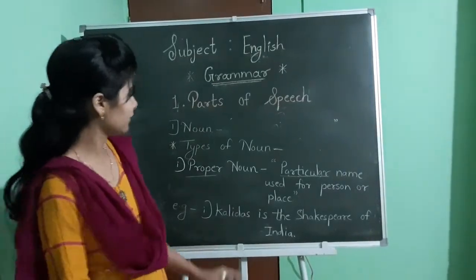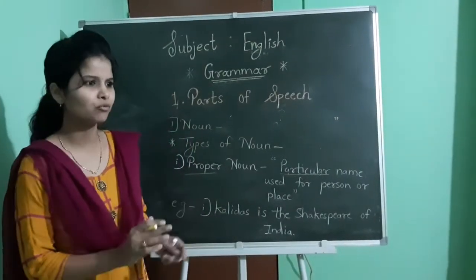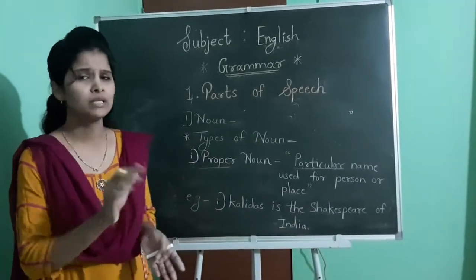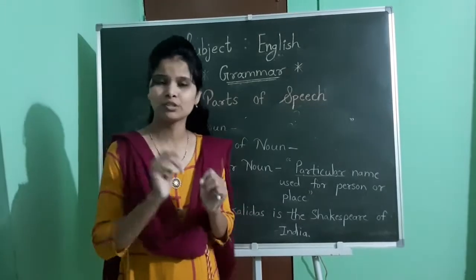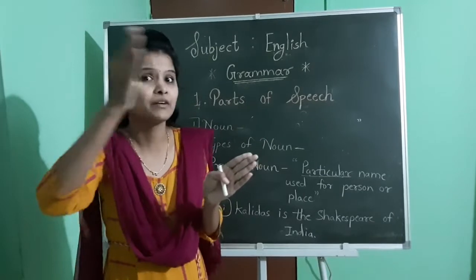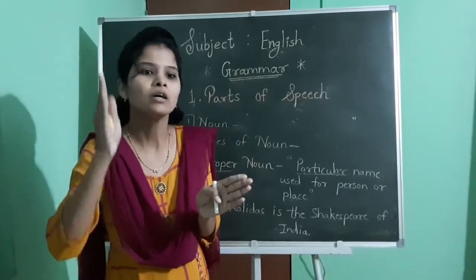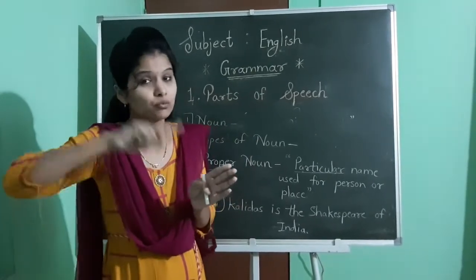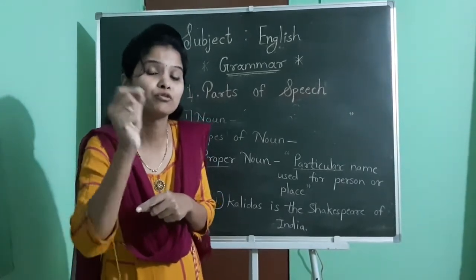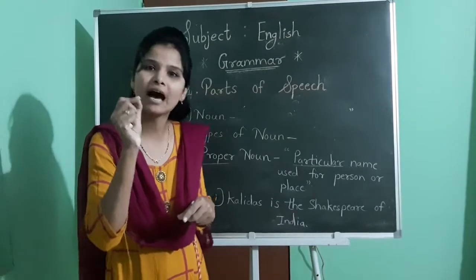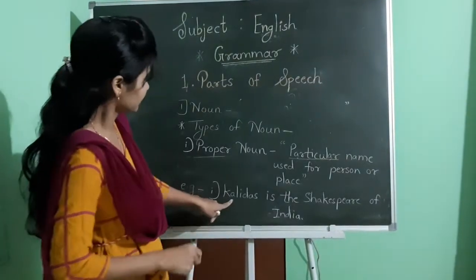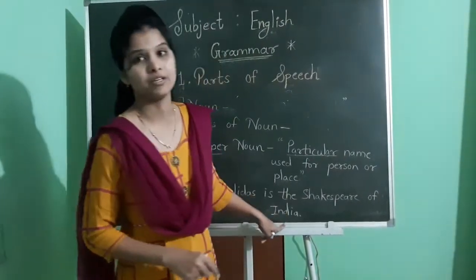Okay, now see, I have written one example here to explain why sometimes we use an article before a proper noun. See, one rule is that if two proper nouns are in one sentence and one proper noun is compared with another proper noun, then before the proper noun with which you are comparing, we use an article. For example, see, I will explain this, then you will understand better. See, Kalidas is the Shakespeare of India.